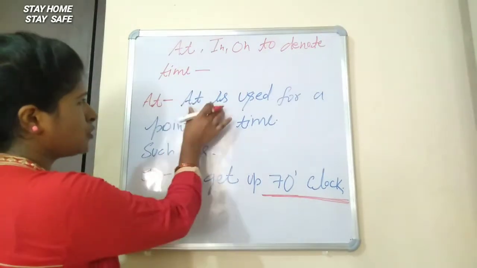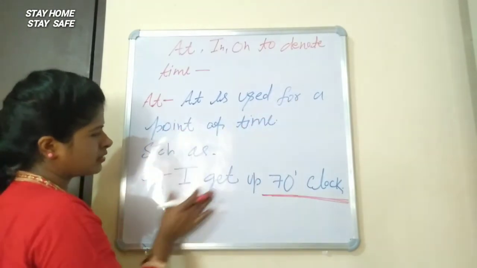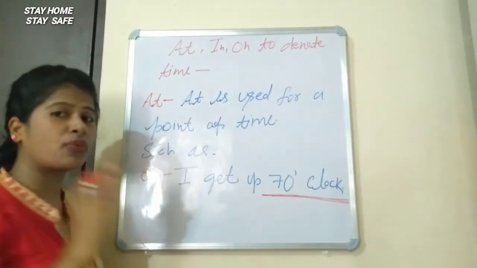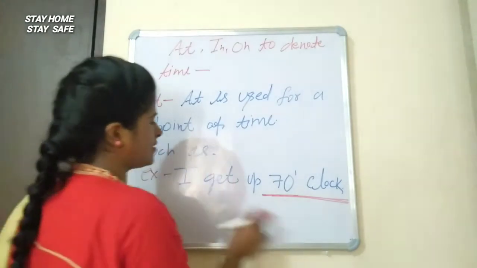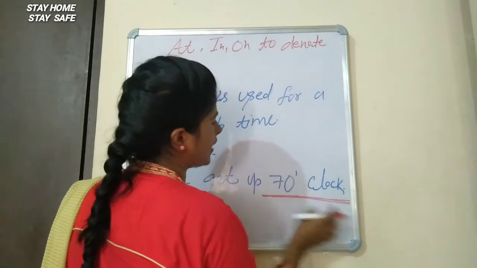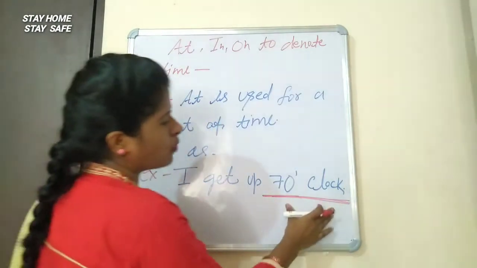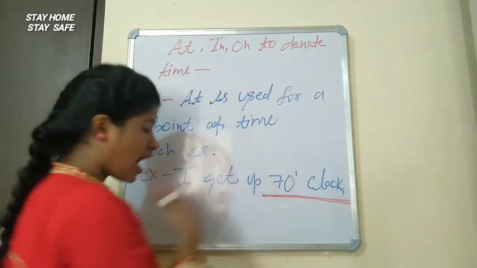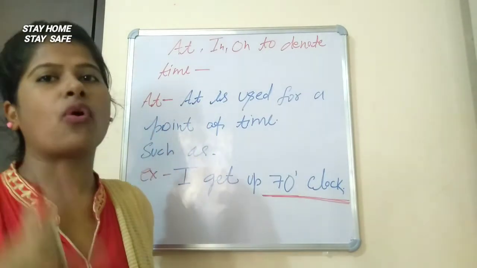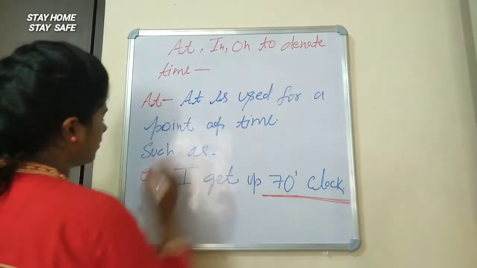So at is used for a point of time. In this sentence, I get up at 7 o'clock, it is showing a point of time. It means I get up only at 7 o'clock. Okay. Second is in.